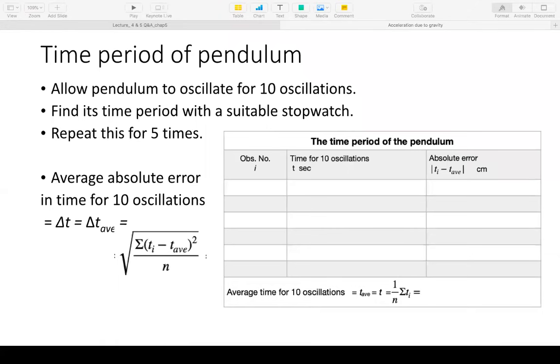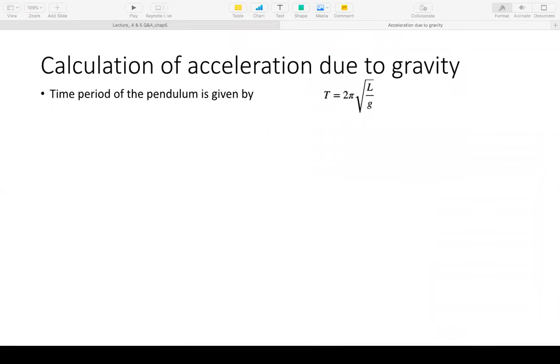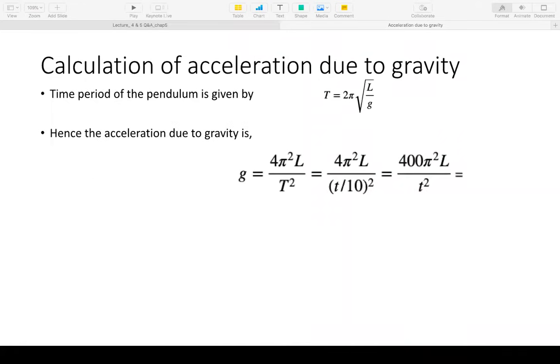Okay, so having done this, we are almost at the end; our observations are already done. Now we just have to calculate. The time period of the pendulum is given by this formula. Therefore, our acceleration due to gravity g is going to be given by this. If you noticed in my previous table, I never said divide by 10. We are keeping the time as t, because that's our actual observed quantity, and we have an error on that t, the time for 10 oscillations. So we would like to retain t, and this t by 10 is our time period of one oscillation.